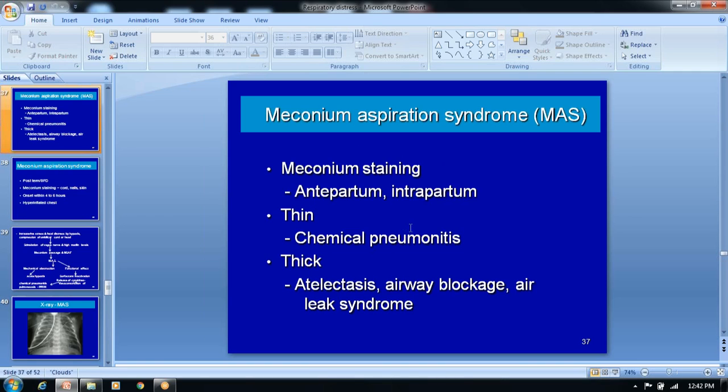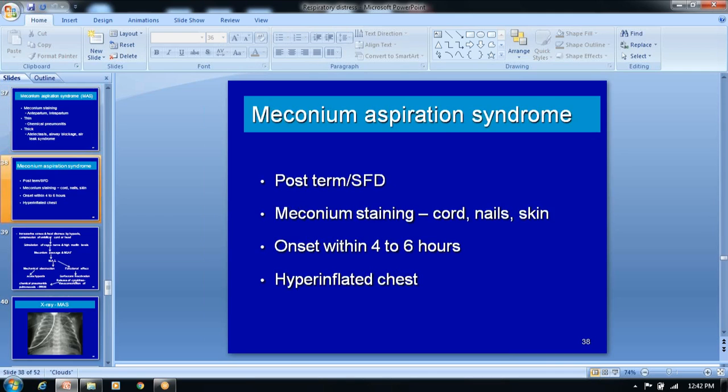This meconium is nothing but antepartum or intrapartum staining of the amniotic fluid, whether it is thick or thin, that doesn't matter. The meconium goes into the larynx and glottis and obstructs the bronchi and alveoli. It may give rise to collapse of the lung, air leak syndrome, also atelectasis and air blockage. So that is very, very important, this meconium staining of the liquor, which may go into the respiratory tract.